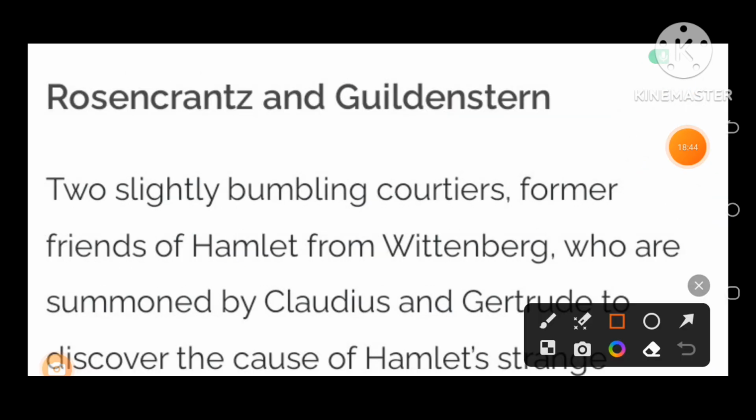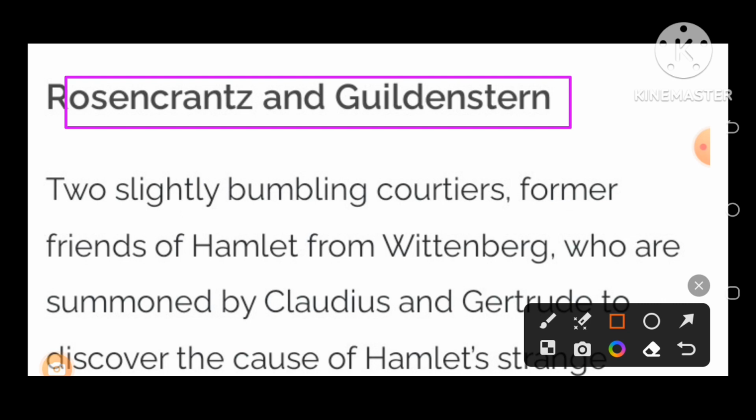The next important characters are Rosencrantz and Guildenstern. These are two important characters. Generally, many questions are asked about who Rosencrantz and Guildenstern were. Both of them were slightly bumbling courtiers. Who were they?